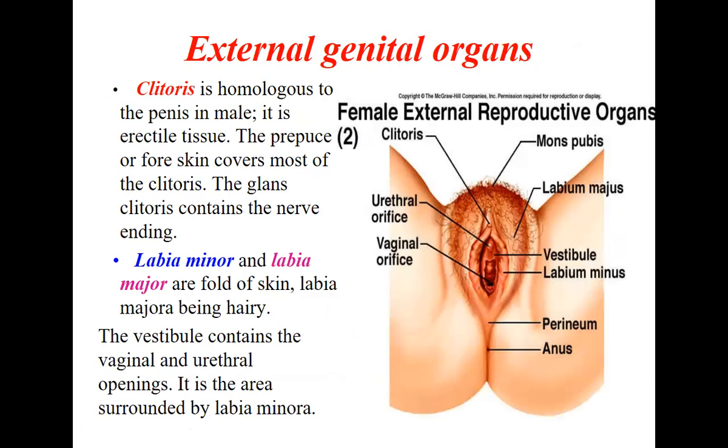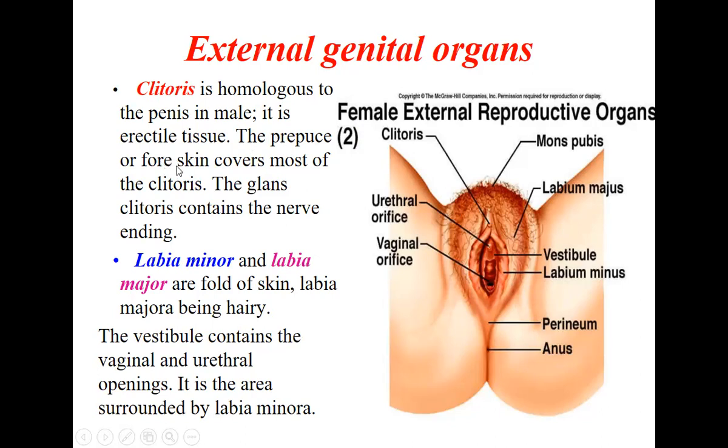Finally coming to the external genitalia of the female. The external genitalia of the female consists of the clitoris. It is homologous to the penis in the male, but it is not as developed in the female. It is very small in the female, and just like the penis, it is very sensitive to touch. It is erectile tissue, just like the penis.